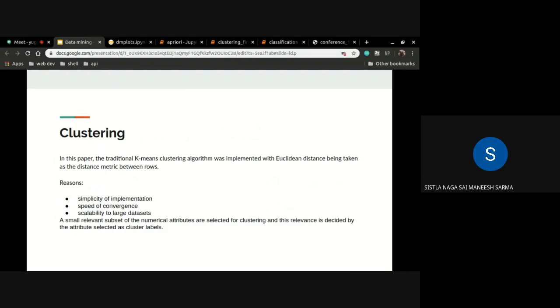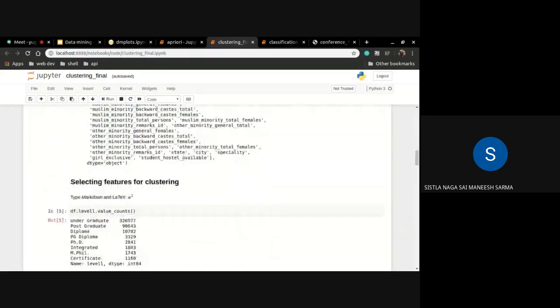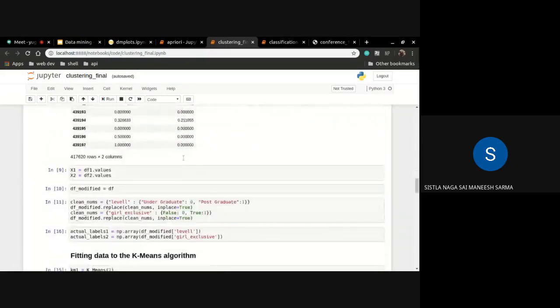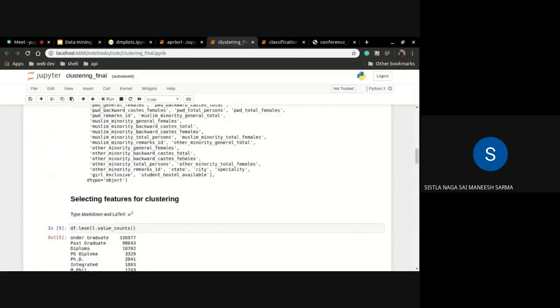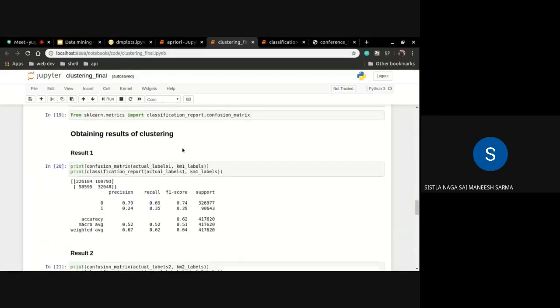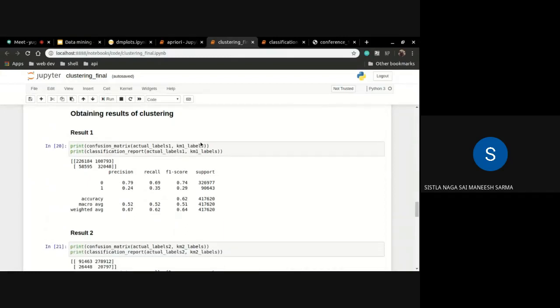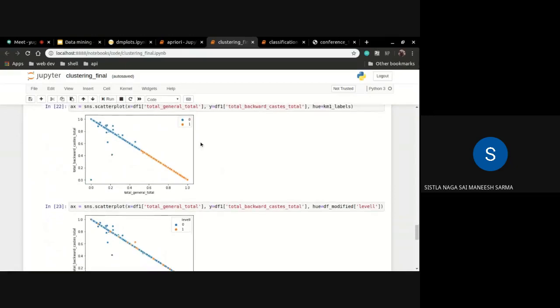The second data mining technique that we decided to apply on our dataset was clustering, and we chose the traditional k-means clustering algorithm, which we implemented with the Euclidean distance metric. The reasons for selecting k-means are simplicity of implementation, the speed of convergence, and the scalability to large datasets such as ours. One of the challenges we faced was feature selection, and we chose only a small relevant subset of the numerical attributes in our dataset. We did this because our dataset is highly dimensional, and for clustering we chose only relevant attributes, and this relevance was decided by another, categorical attribute, which is selected as the cluster label.